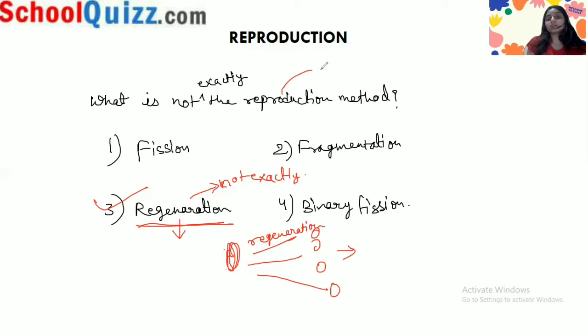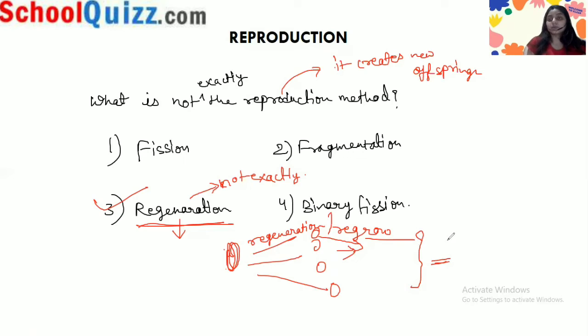Reproduction creates new offspring, but in regeneration, regrowing is happening because some damage happened in the past. The remaining or broken body parts regrow because they have the characteristic of regeneration. So we cannot call it exactly reproduction, but we can count it as reproduction. I hope this is clear for you.